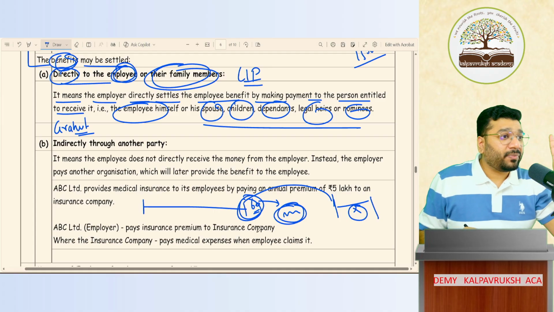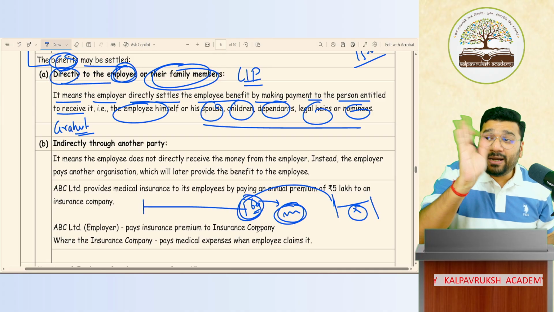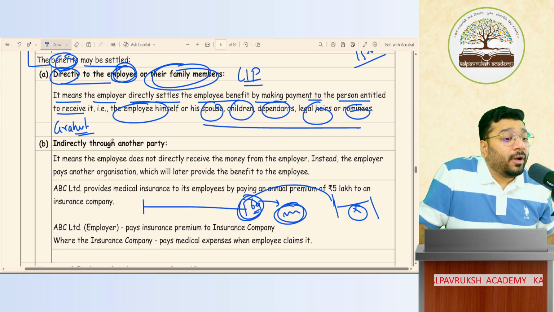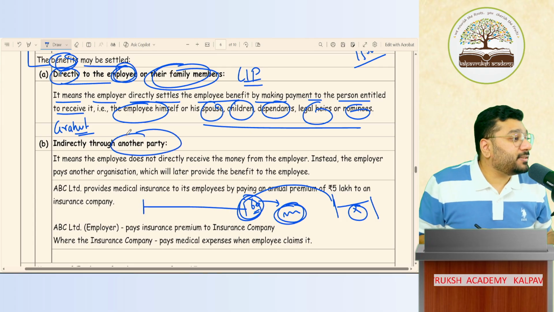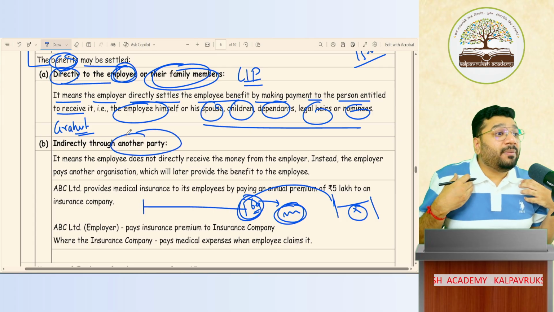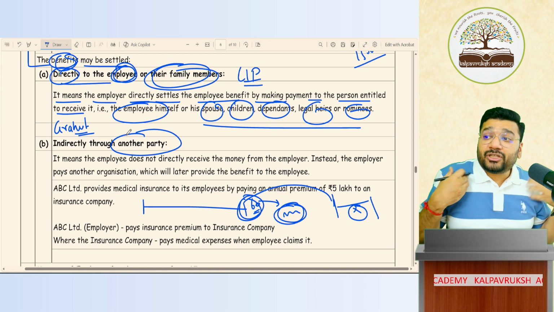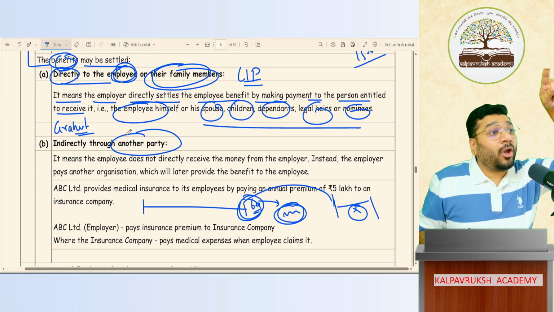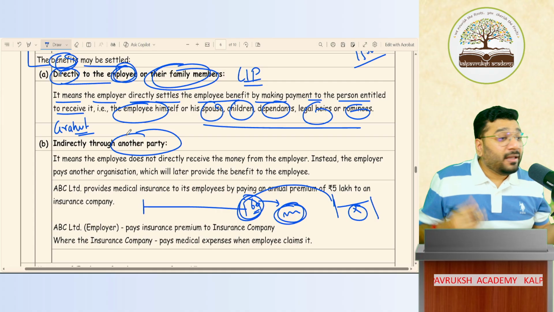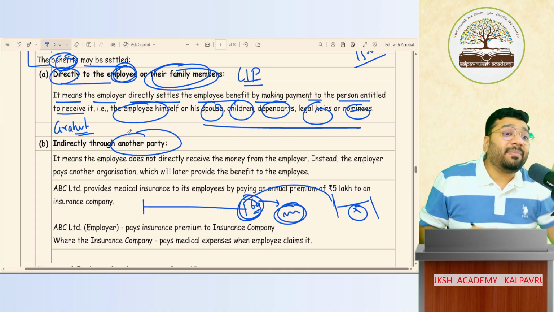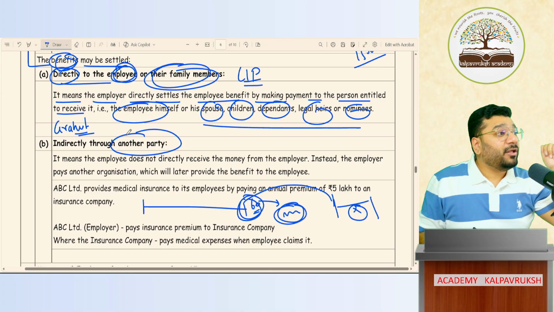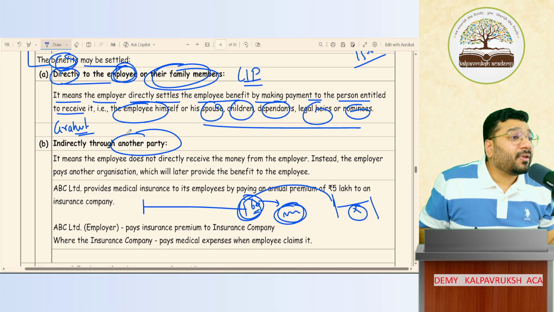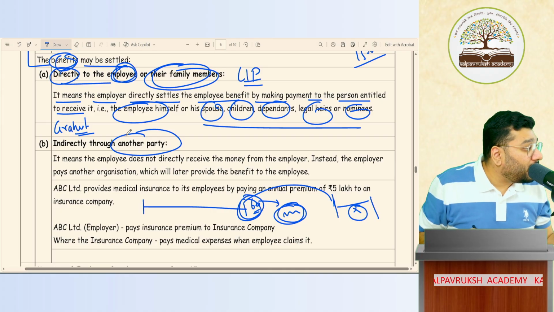Okay. But there are some benefits which the employer directly will not pay. It is paid through another party. Example, insurance. The company will pay insurance premium to the insurance company. CA.Prathik Academy will pay insurance premium to the insurance company. If the employee dies, who will pay the money to the family? Company, CA.Prathik Academy will pay or insurance company will pay? Insurance company will pay. So that money is paid by whom? By the insurance company. That is also treated as employee benefit. Got it?